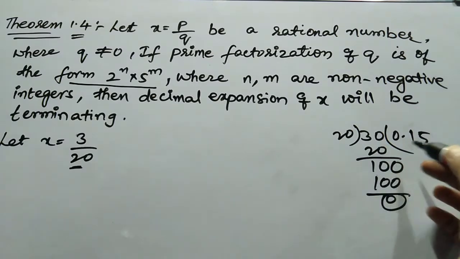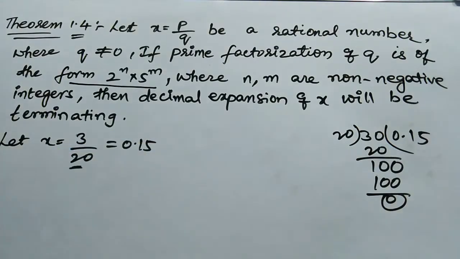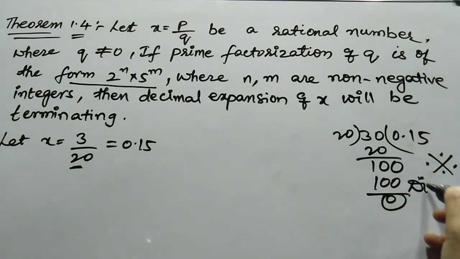You can see that you get the answer as 0.15. It means that it is a terminating number, but we should not use the long division process. You should not use the division method for solving this. You should use the theorem which is given above.